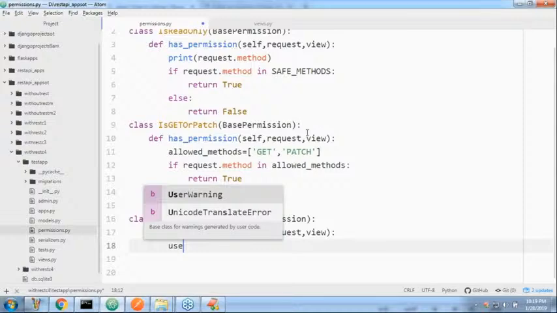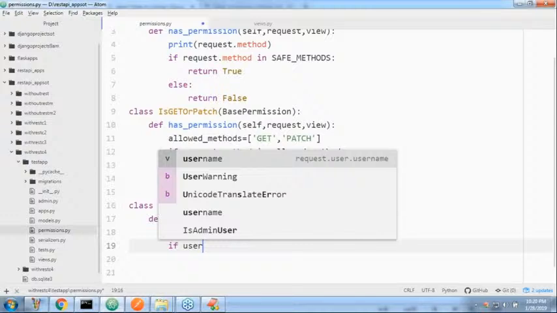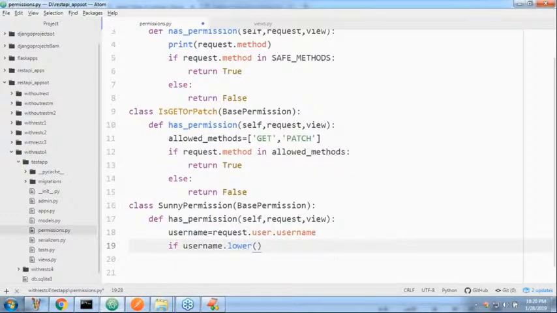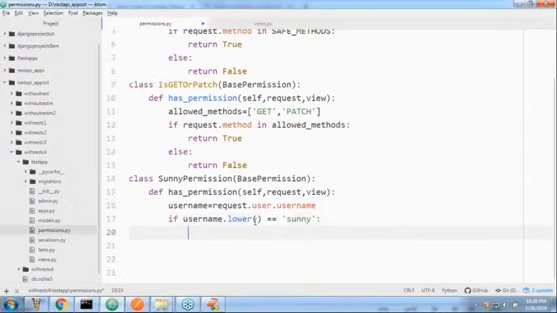Okay, well, now if username.lower() is equal to 'sunny', like this I'm taking. Why am I taking lower? Maybe the user may have a capital Sunny, no problem. Even so, case-wise we are not required to worry. After converting to lower case, then only the comparison is going to happen.